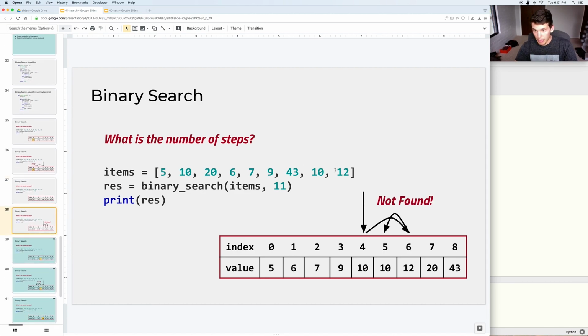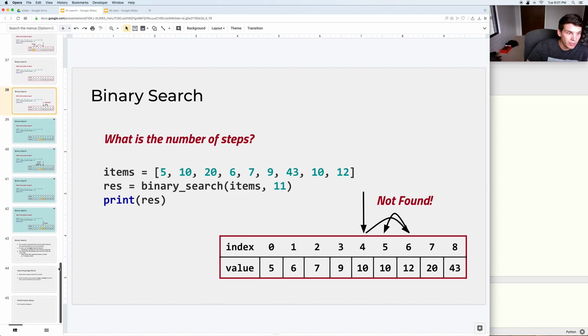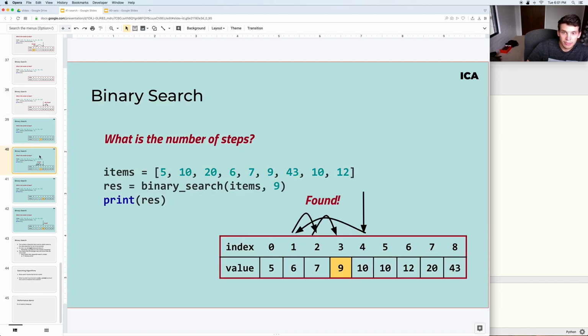Well, 11 is not a value in that list, but it would only take 1, 2, 3 checks to determine that it is not in there. So 3 is all it takes to determine that it's not in there. Okay, so there's a few other number of steps things here.